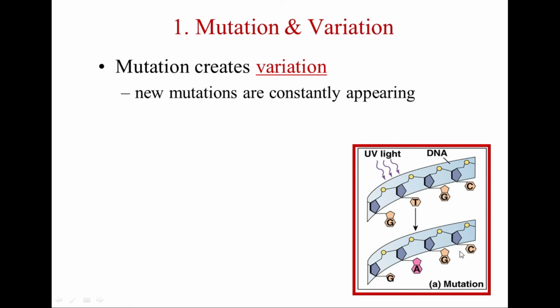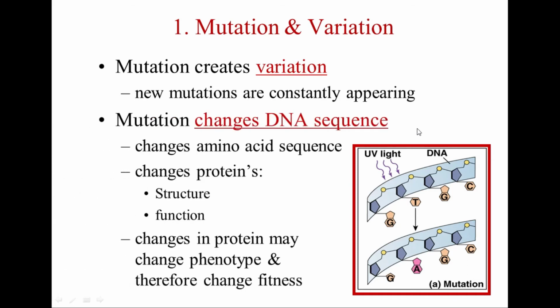If we have mutation, that is causing variation. New mutations are constantly appearing. Especially here you can see the change of amino acid sequence, also changing the protein structure and function. Therefore it changes the fitness.